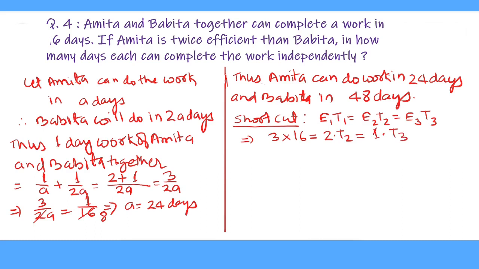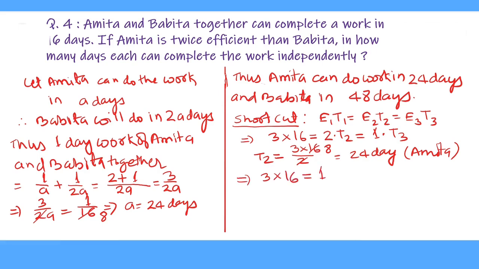If we take these first two parts of the equation, then T2 equals 16 times 3 equals 48 divided by 2 equals 24. So this is 3 multiplied by 16 upon 2 equals 24 days. This is Amita's number of days of doing work. And if we take E1 T1 and E3 T3, then 3 into 16 equals 1 into T3. This gives T3 equal to 48 days, which is the number of days of Babita. This way we can solve this question very fast by using the shortcut method.